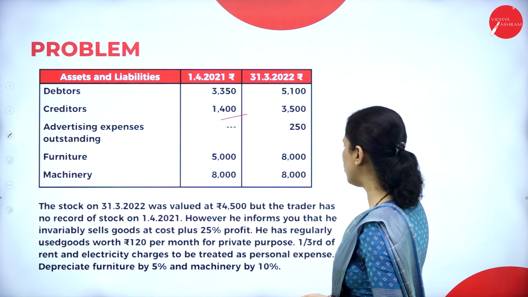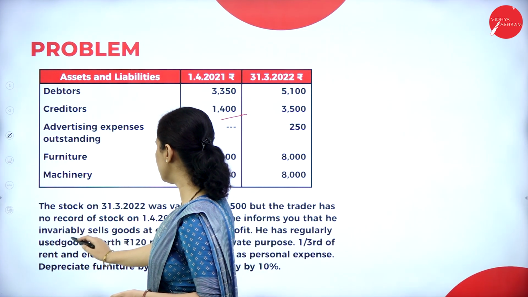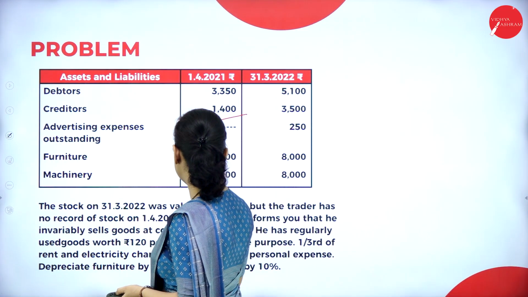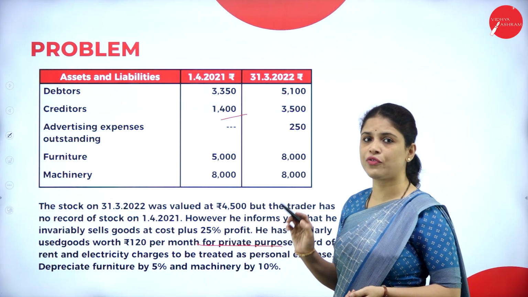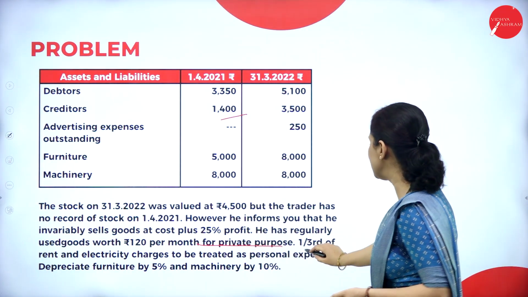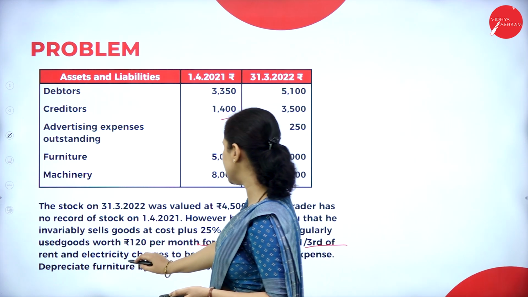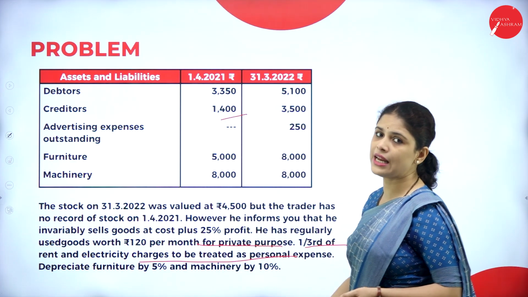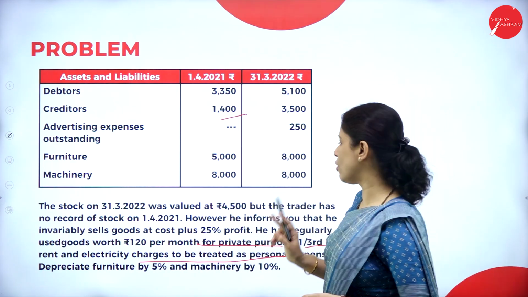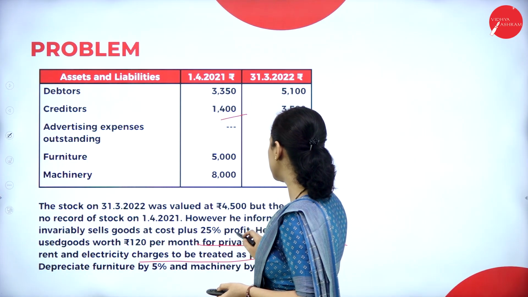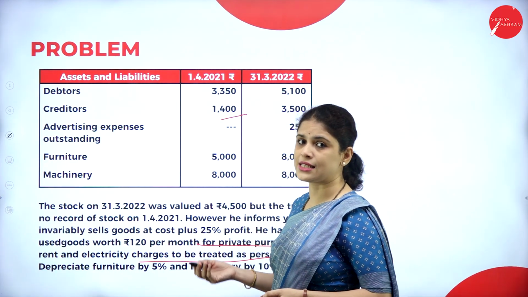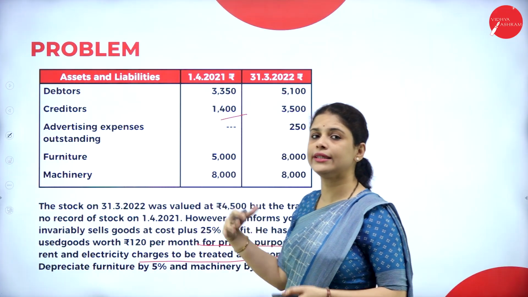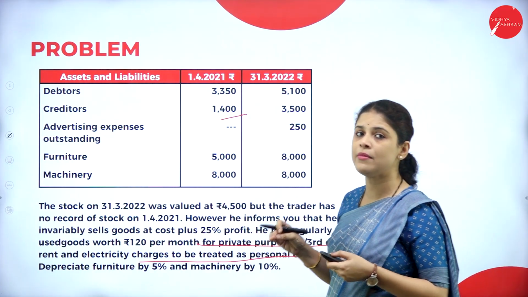Let us see. So what did they say? He has regularly used goods worth rupees 120 per month for the private purpose. So this is the one which is goods used for private purpose. Another one is 1/3 of rent and electricity charges to be treated as personal expenses. So there are two drawings. So this one, that is the goods used for private purposes, will go to the purchases. That means it is included in the purchases. So we have to deduct it from purchases.